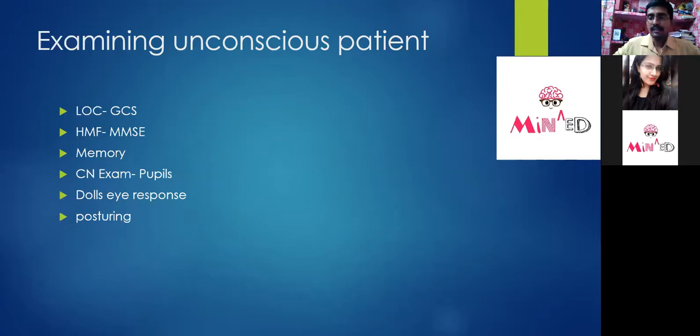Cranial examination, for example the pupils, like pupil reaction, which we usually check. Why? To have an idea of your brainstem. Doll's eye response is the commonest and a very important thing while examining an unconscious patient.